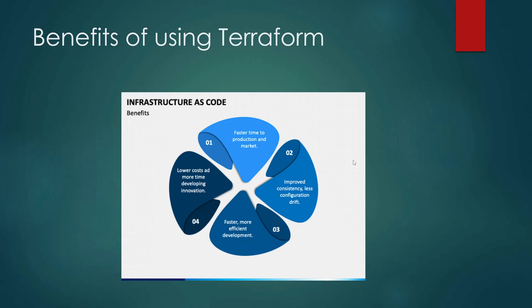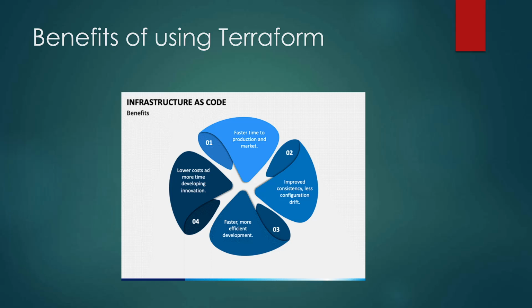So, the benefits of using Terraform, or infrastructure as code. When you sit down and write your infrastructure, you're going to get a faster time to production market. That's something repeatable right over here. Second, you're going to improve consistency, like we talked about a minute ago, right?